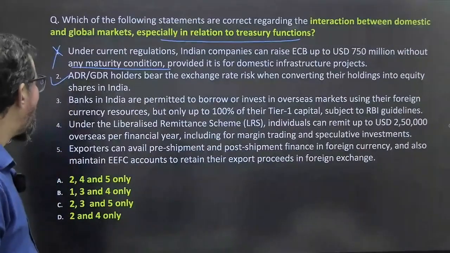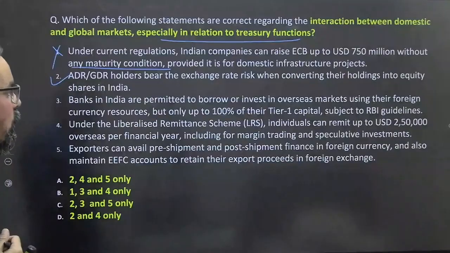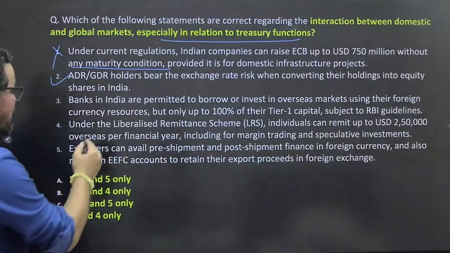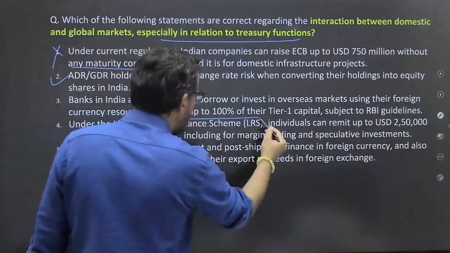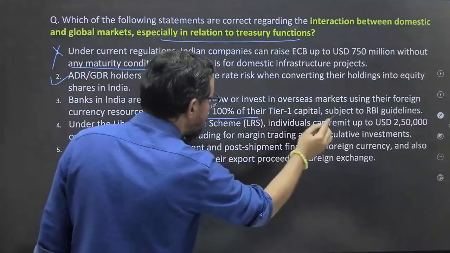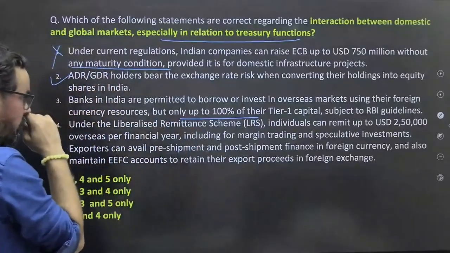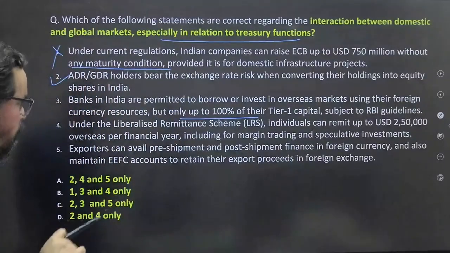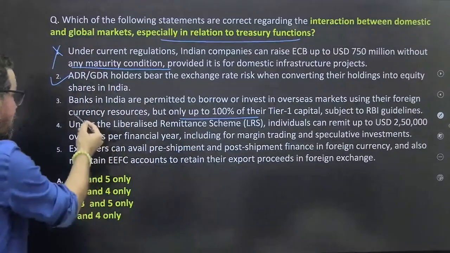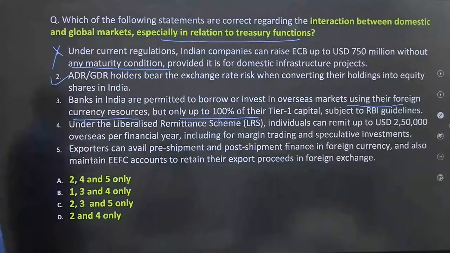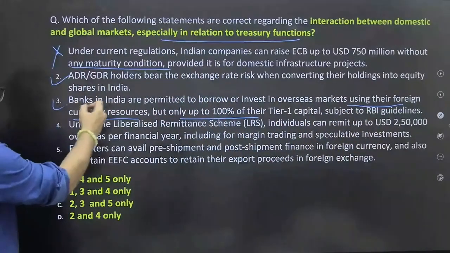True. Banks in India are permitted to borrow or invest in overseas market using their foreign currency resources, but only up to 100% of tier 1 capital subject to RBI. It is about the foreign currency resources, so that's why this statement is 100% true.